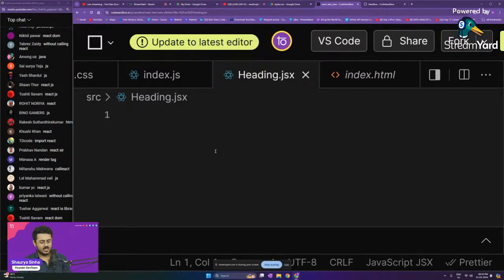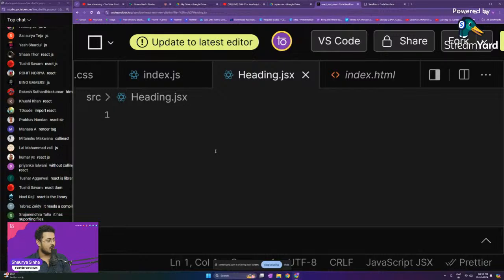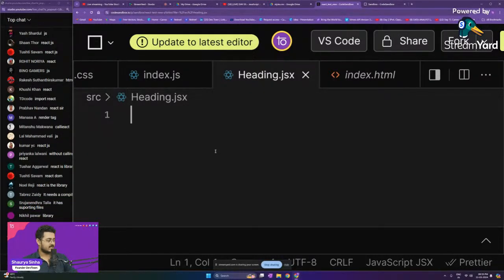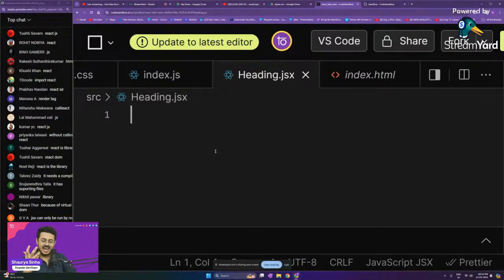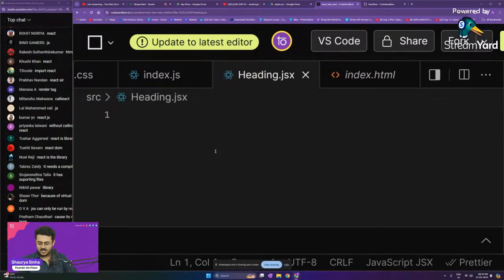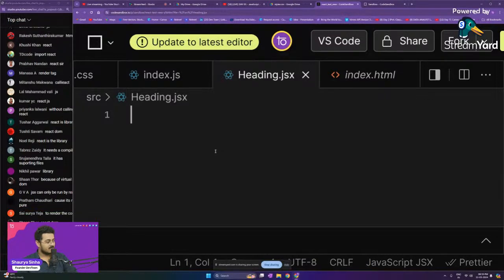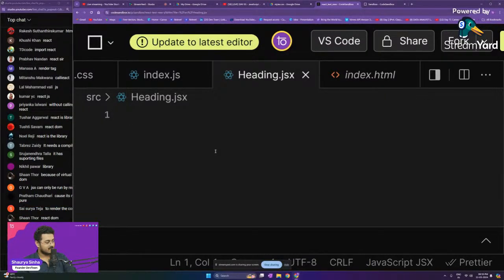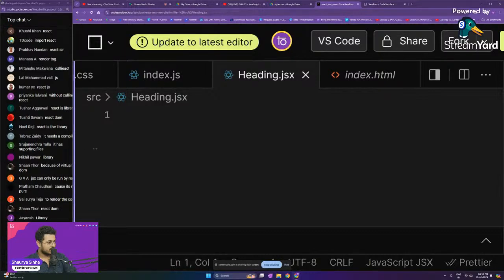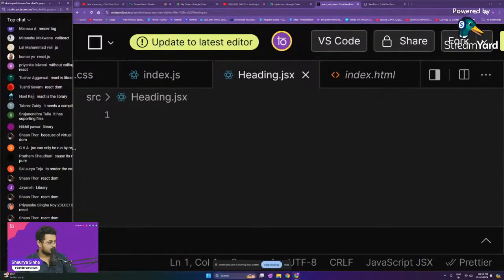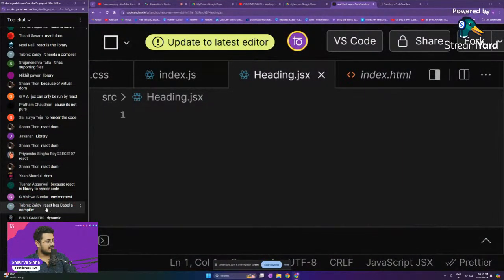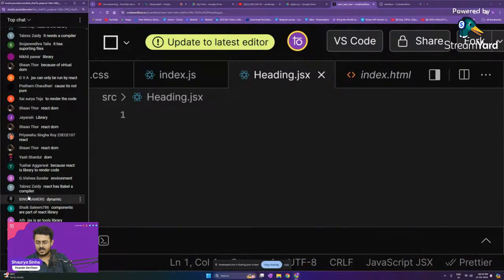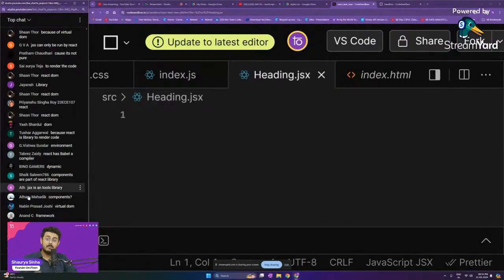What is the thing that React has because of which it needs a compiler? Come on, guys, think about it. Babel, very good, Tabriz. Because React contains Babel inside of it.